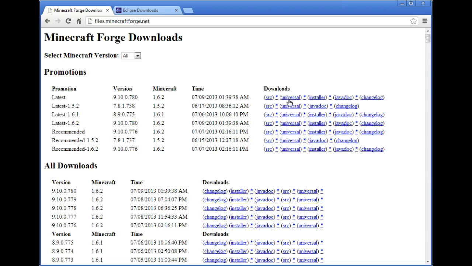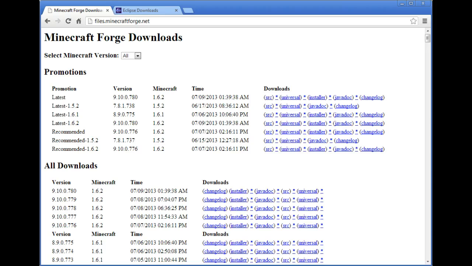We have source, universal, installer, Javadoc, and changelog. The source is for when we're modding, so that's the one we will need. Universal is if you want to install it for playing. Installer is also if you want to install it for playing, then you can just use an installer instead of having to install it manually. And then we have some Javadoc, that's some documentation, and finally the changelog. So what you want to download here is the source.